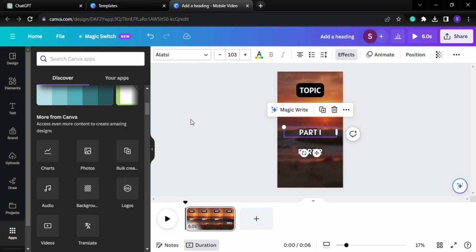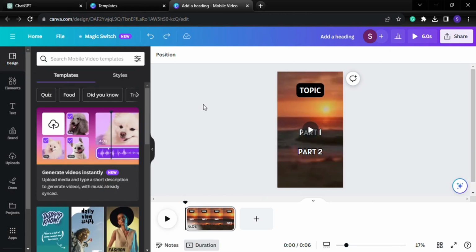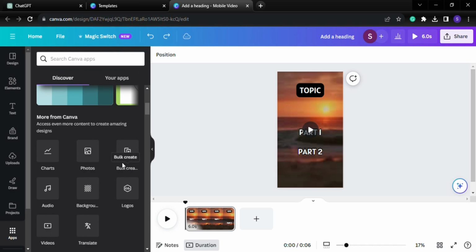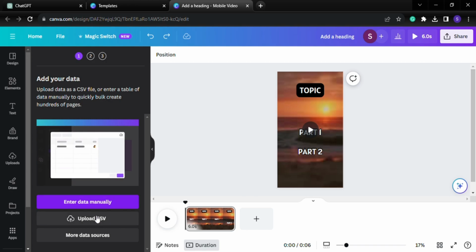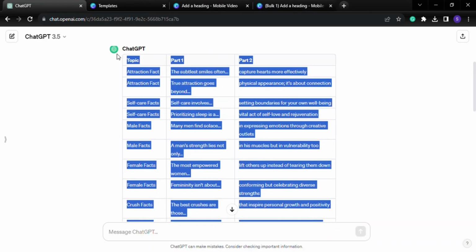Then we are going to link to that. All we want to do now is go ahead and connect our data in the Canva tool called bulk create. At the app you're going to see bulk create, and we are going to click on that. You remember I asked you we need to highlight the table from ChatGPT, and now we are going back there. We can copy and paste.